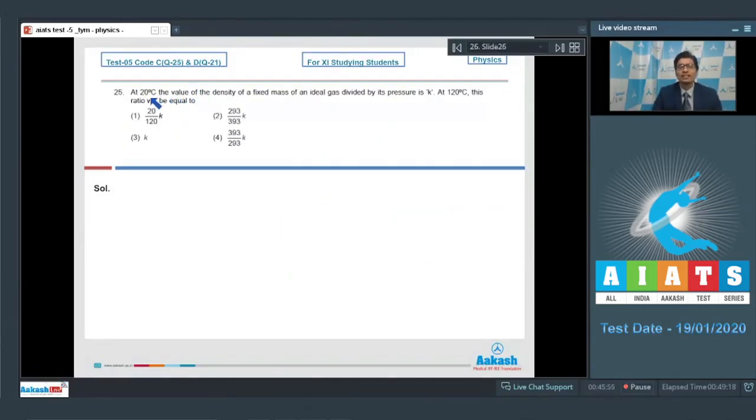Question number 25 says, at 20 degrees Celsius, the value of density of a fixed mass of an ideal gas divided by its pressure is K. At 120 degrees Celsius, this ratio will be equal to. Dear students, from the ideal gas equation, we can write down that PV is equal to nRT, where n is the number of moles. We can further write down that PV will be equal to small m by capital M into RT, where small m is the mass of the gas and capital M is the molar mass. Therefore, we can write that P will be equal to rho RT by M.